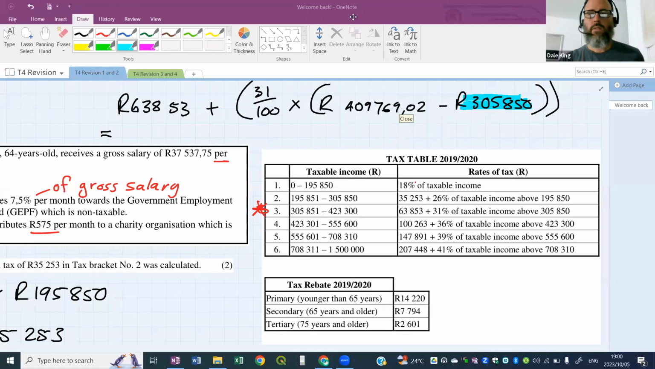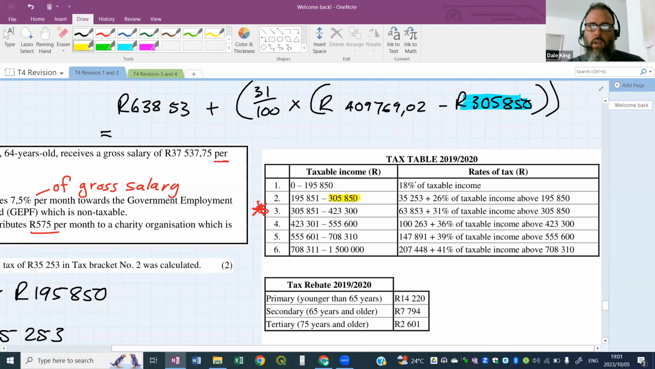Safiso? Excuse me, sir. Yeah. So can I please ask, why do we not use 305,851? Why don't you use that number, and we're using 305,850? Yes, sir. Okay. So this 305,850, that value, if you look at bracket number 2, there it is there.